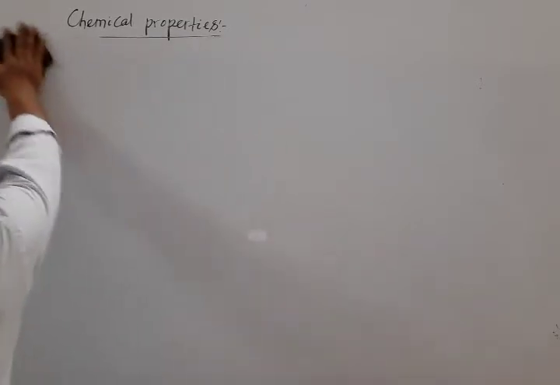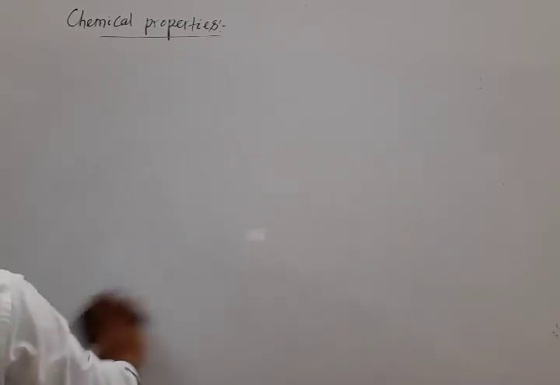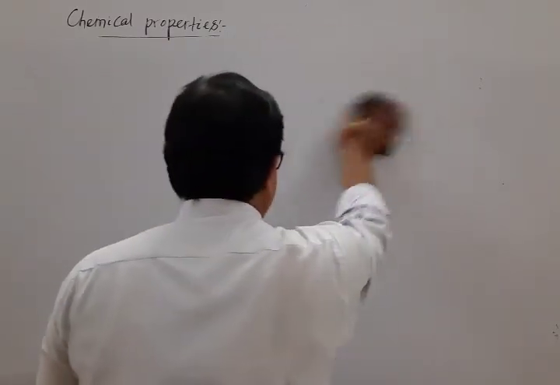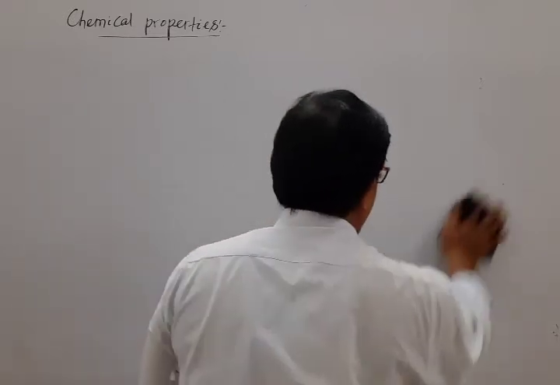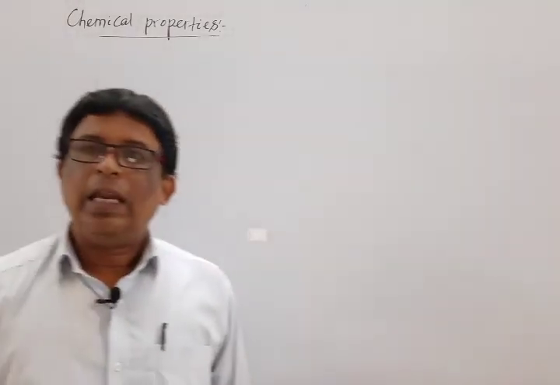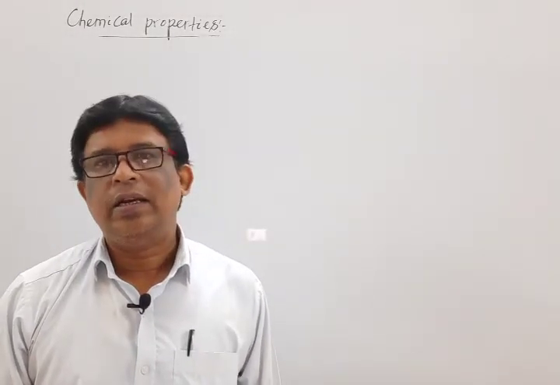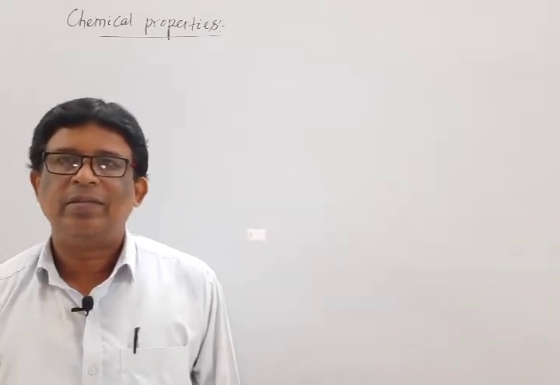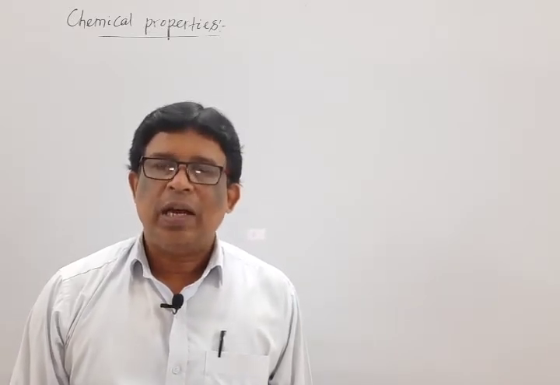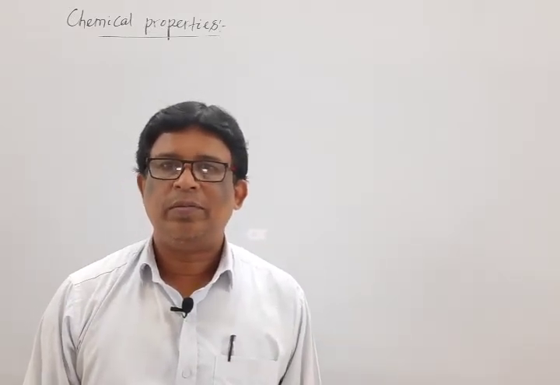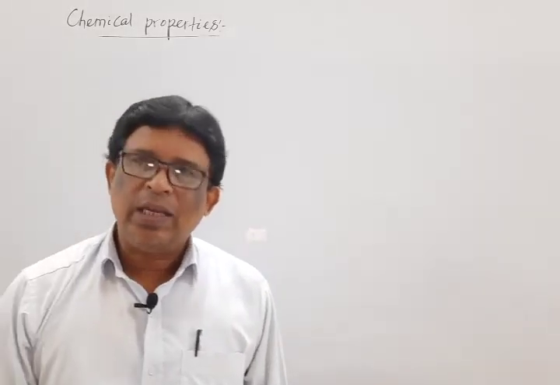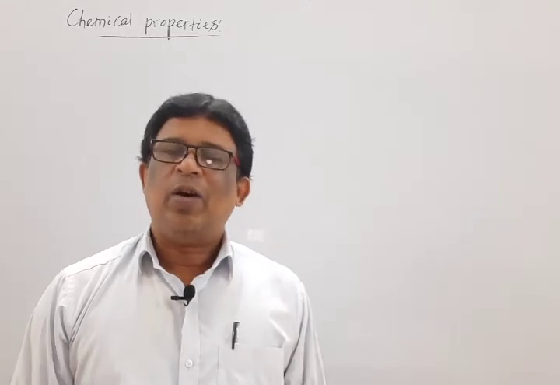That means if the alkene is a symmetrical one, then addition of halo acid results in the formation of monohaloalkane, no problem is there, no restriction is there. On the other hand, if alkene is unsymmetrical, then addition of halo acid takes place obeying one law that is known as Markovnikov's rule. What is Markovnikov's rule? This rule says that when a halo acid is added to an unsymmetrical alkene.